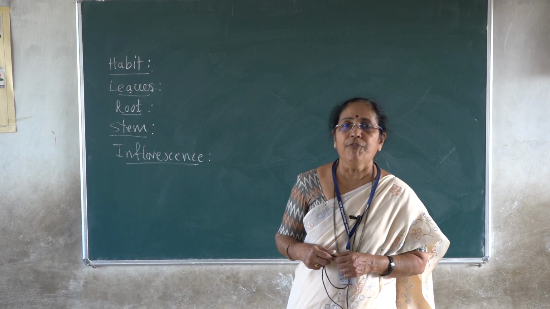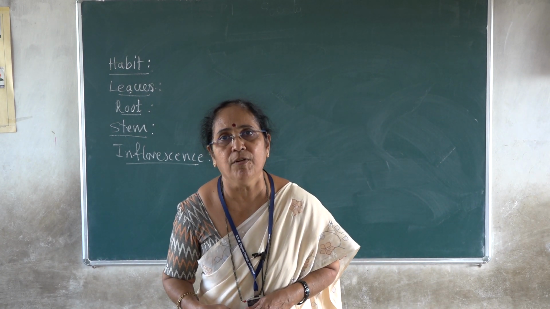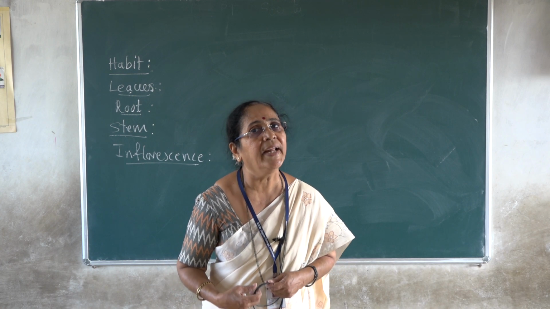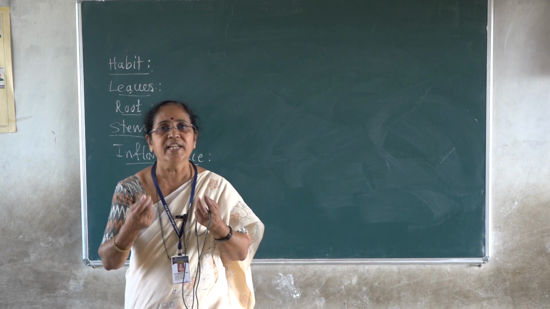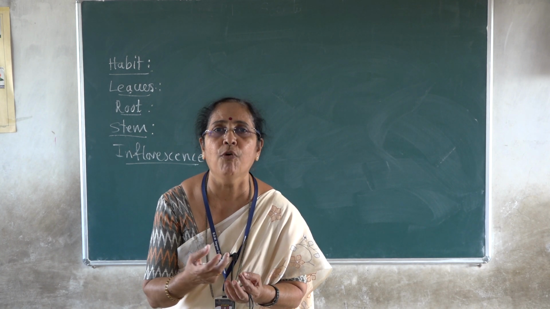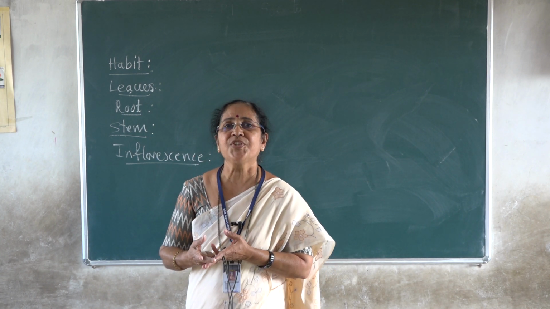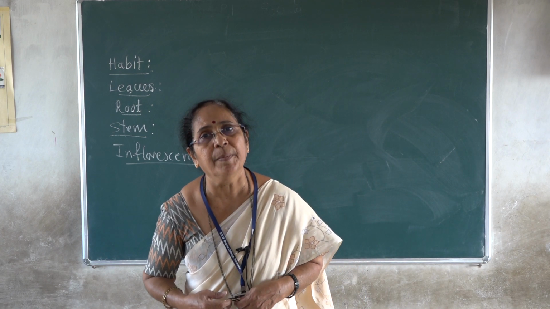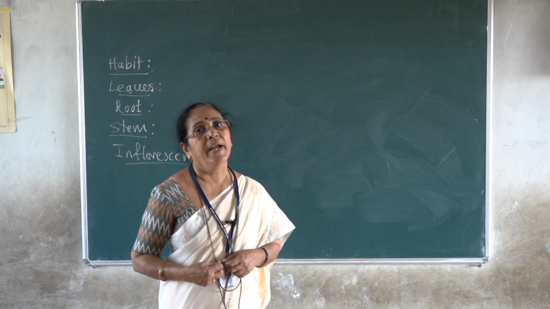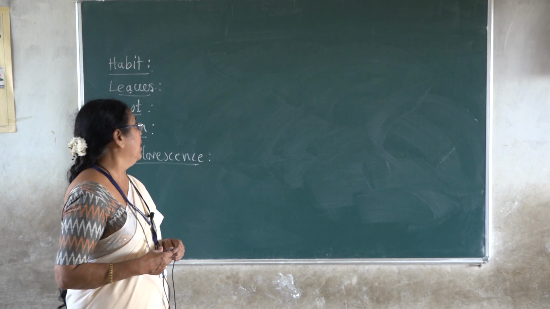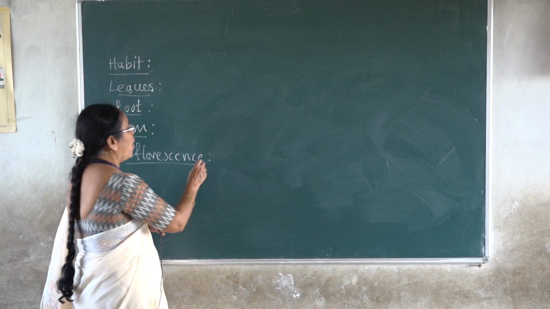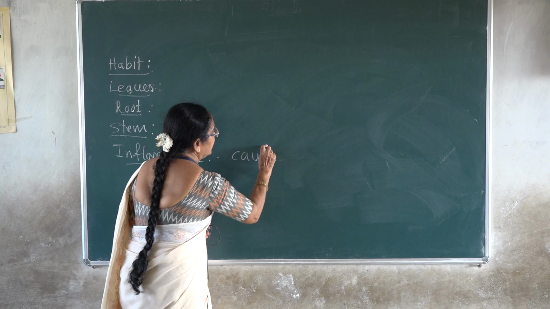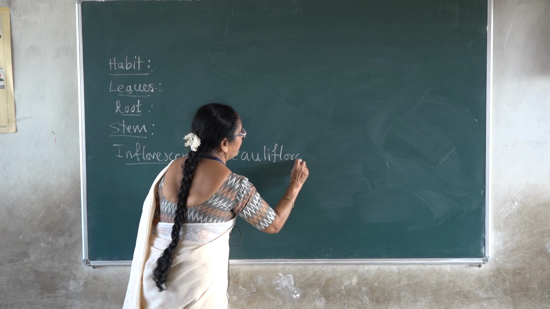So the inflorescence in case of the members of this Annonaceae, the flowers may be solitary or they may be produced in small clusters, about 3 to 4 or 5 flowers in one cluster. So it may be solitary, axillary in position, or it may be terminal in position. Sometimes the flowers are directly born on the stem, then it is called as cauliflorous.